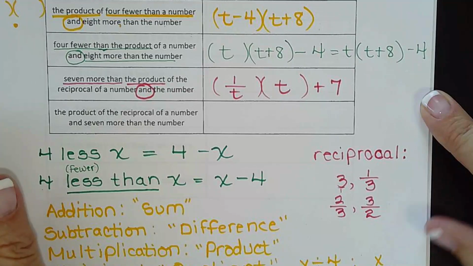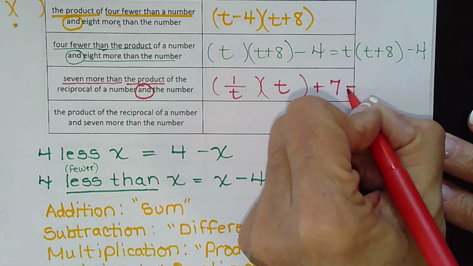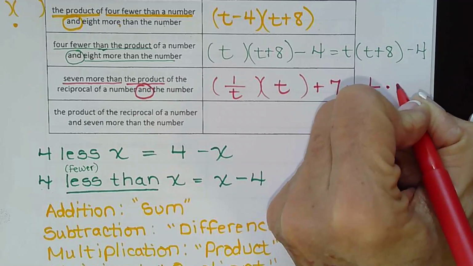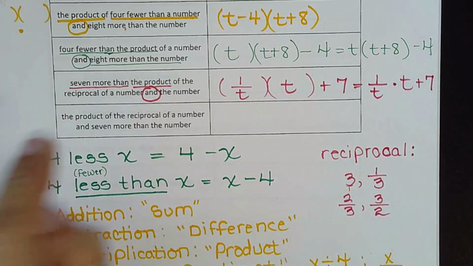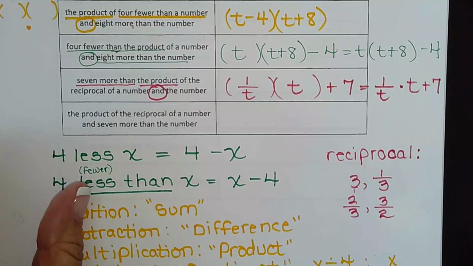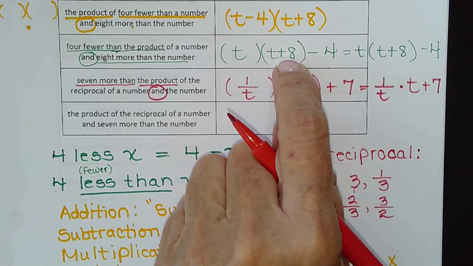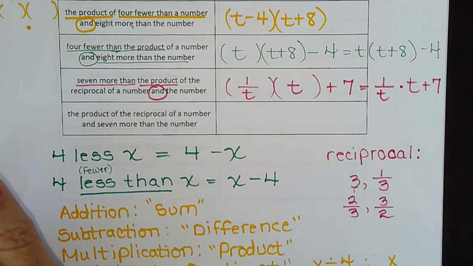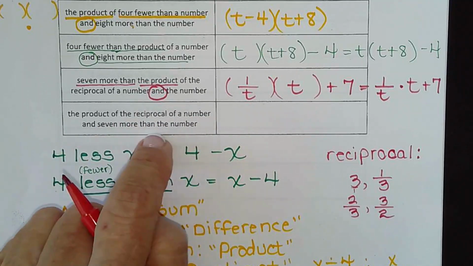So on this one, you probably don't even really need parentheses at all. You could write it as 1 over t times t plus 7. I would say on that one, either one's good because that's a little bit busy. It's nice to keep it in parentheses, but like I said, having too many parentheses is never wrong. Not having them when you need them, that's when it will get counted wrong. So if you're ever in doubt, it's better to make sure and write them. The product of the reciprocal of a number and 7 more than the number.